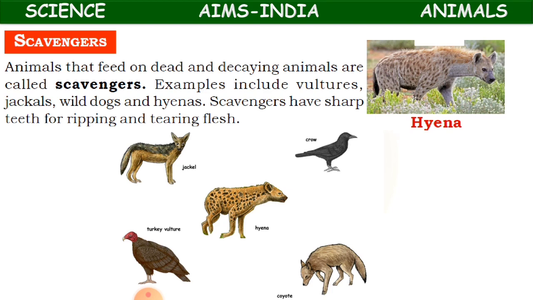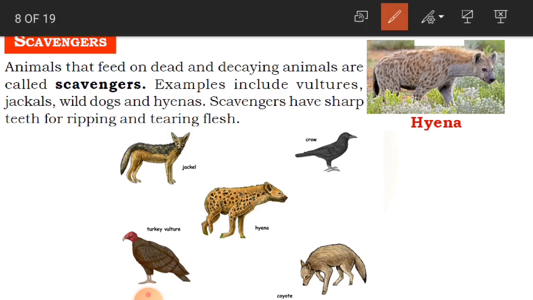Now we look at scavengers, the fourth type. Animals that feed on dead and decaying animals are called scavengers. Suppose, for example, carnivores are animals which eat animals that are alive.